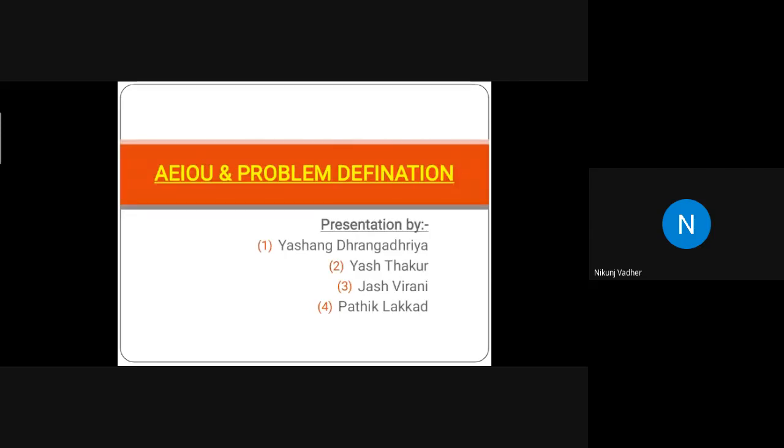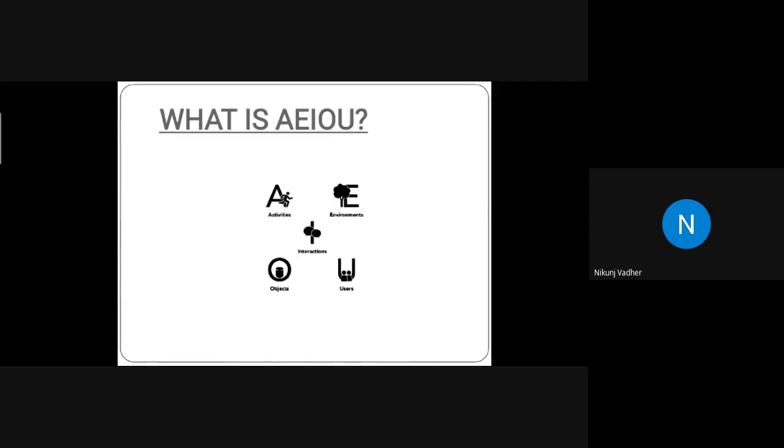Can we start? Yes. So good morning everyone. Myself Yasang along with my group have come over in the class to present the presentation on the observation code blocks, that is AEIOU, and one problem definition in real life. So first of all, starting with what is AEIOU, the full form stands as it is presenting on the screen: activities, environment, interaction, objects, and users.